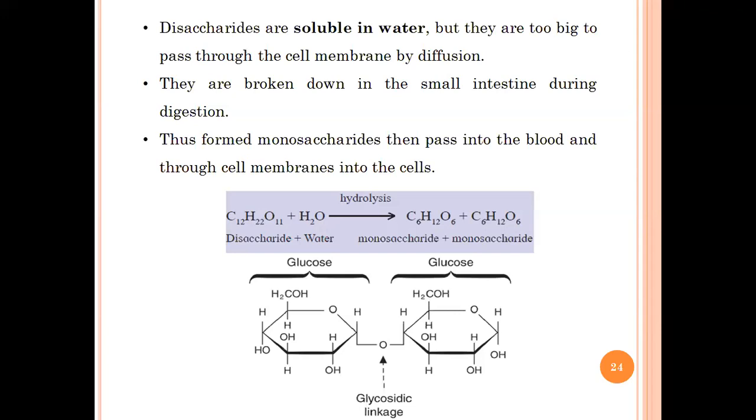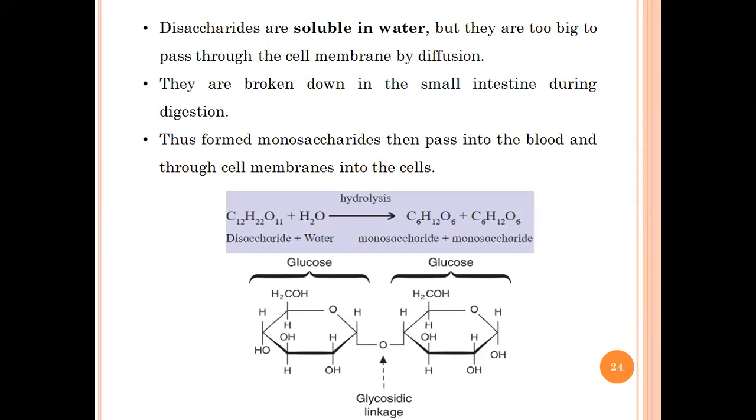So our body is very smart. What it does is break down the lactose into the simpler ones, that is glucose and galactose, and that's how the monosaccharides will then pass into the blood and to the cells, and will be further metabolized. So that's how the body functions when it is having different molecules than the monosaccharides.